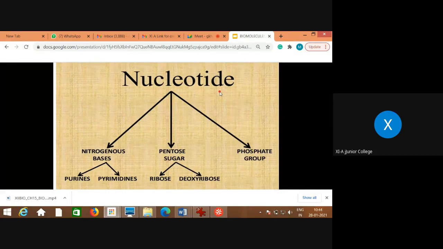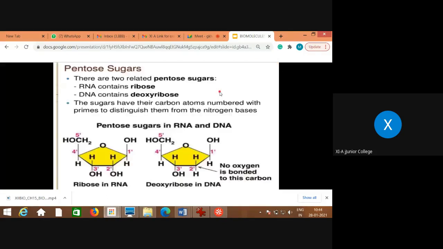Now the pentose sugars, as I told you, are of two types, ribose and deoxyribose, and the nitrogen bases are of two types, again purines and pyrimidines. RNA contains ribose, DNA contains deoxyribose, and you can see the difference here.